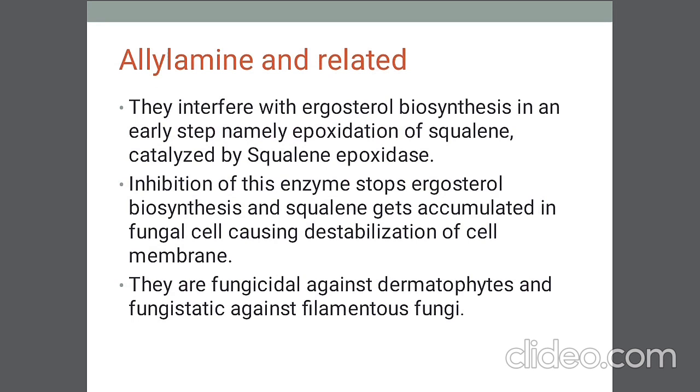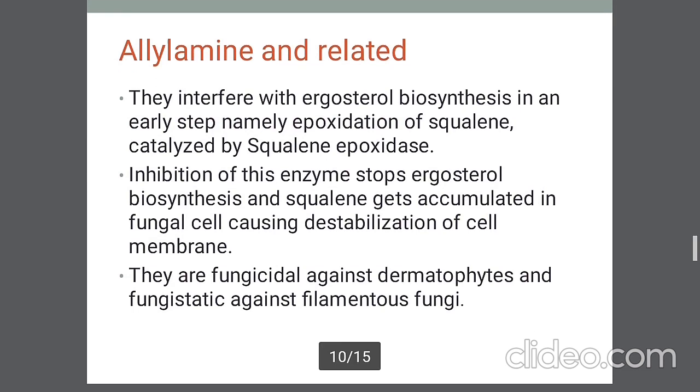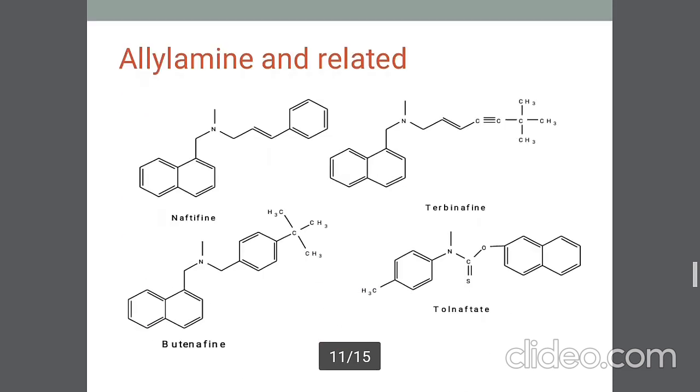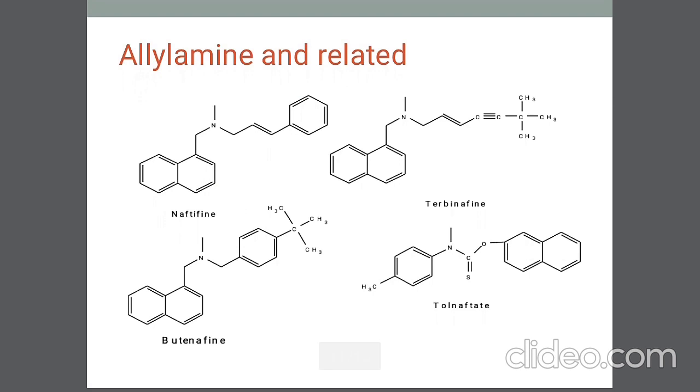So these allylamines and related compounds are fungicidal against dermatophyte infections and fungistatic against filamentous fungal infections. These are the agents: naftifine, terbinafine, butenafine, and tolnaftate. Now in this case, naftifine and terbinafine have that typical 3-carbon chain containing a double bond, which is allyl, and they also have the amine. Therefore these agents are called allylamines.